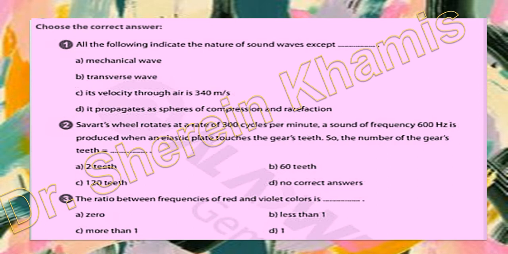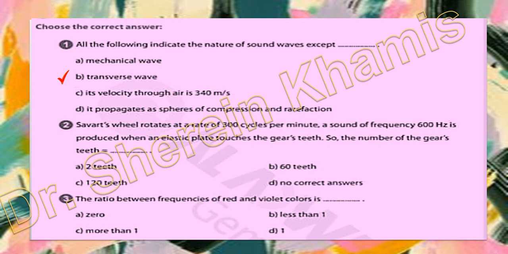If I am in front of you, the sound is going longitudinally, along the direction of wave propagation. It's not a transverse wave, it's a longitudinal wave. So the wrong one here will be letter B.